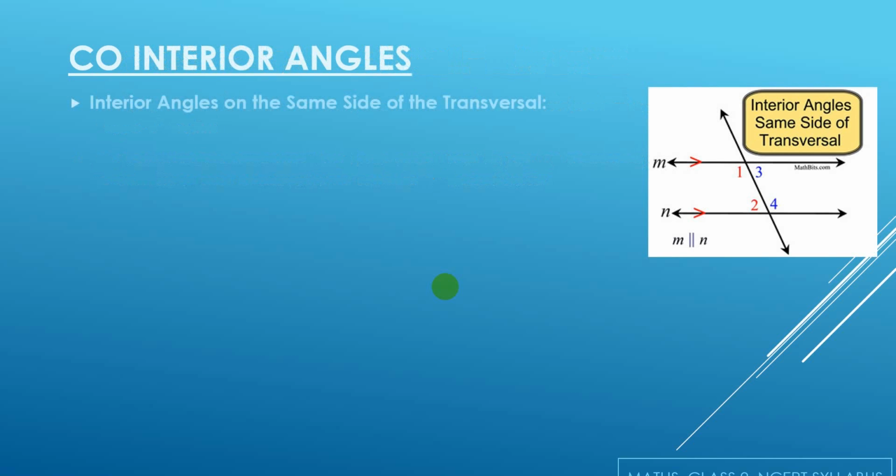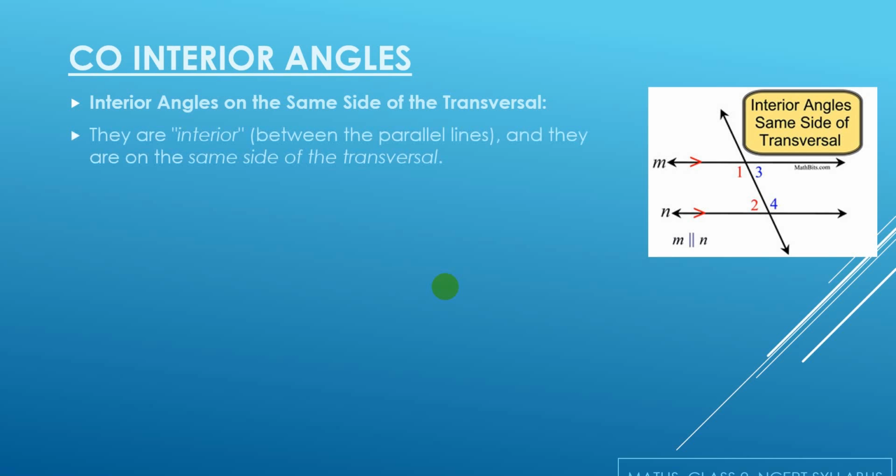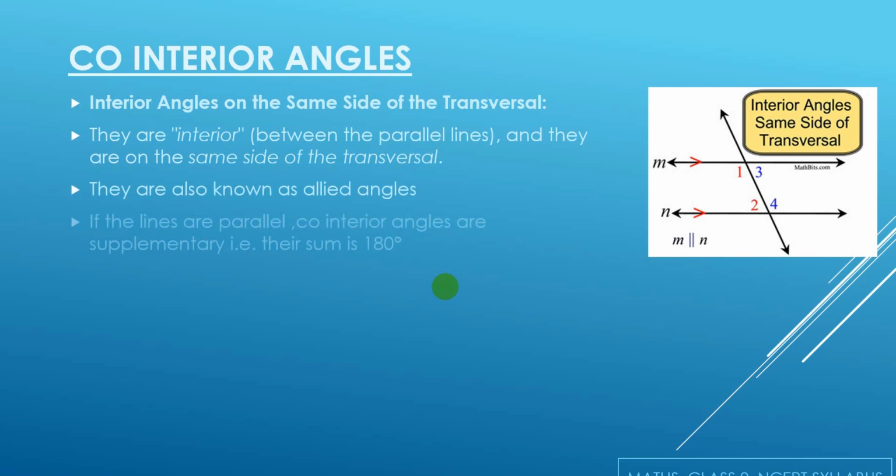Now the next set of angles which are formed are co-interior angles. Now what are co-interior angles? These are the interior angles which are on the same side of the transversal. The word co-interior itself implies the location of the angles. These are on the same side of the transversal and they are lying in the interior region of the parallel lines. They are also known as allied angles.